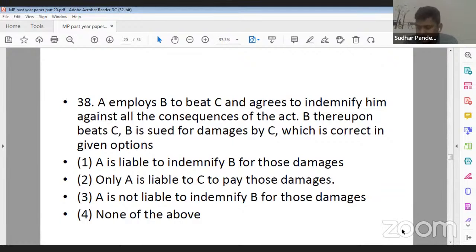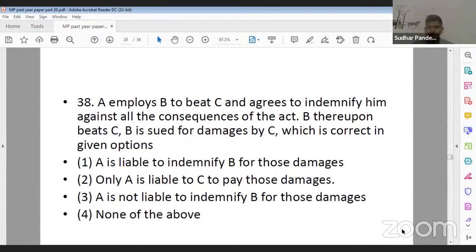Question number 38. A is liable to indemnify B for those damages. Only A is liable to pay C those damages. Next, A is not liable to indemnify B for those damages. And option 4, none of these or none of the above. What should be the correct answer? Question number 38. Yes.